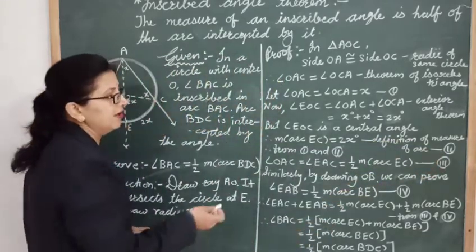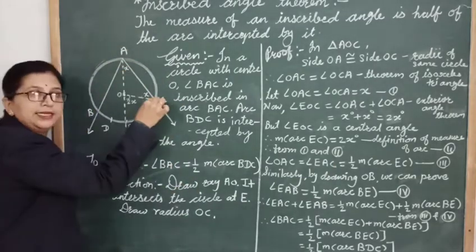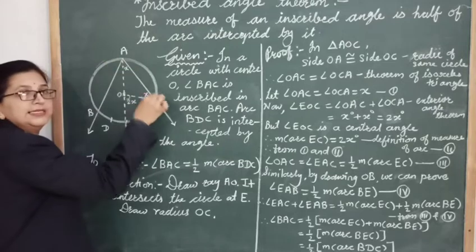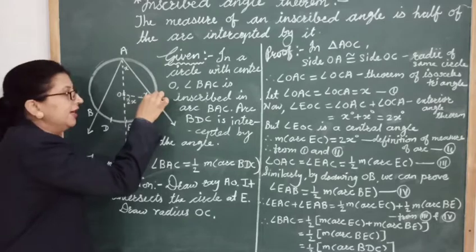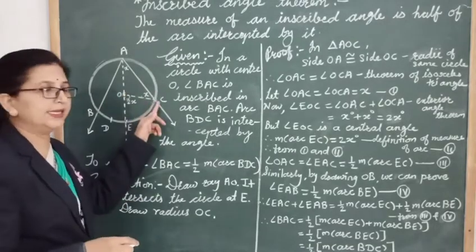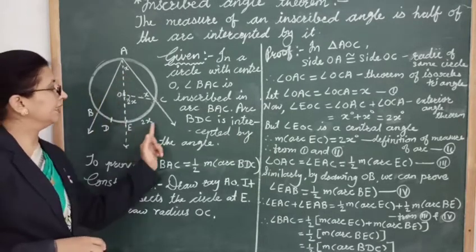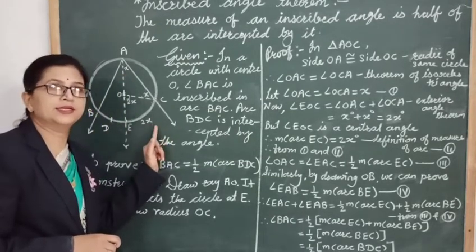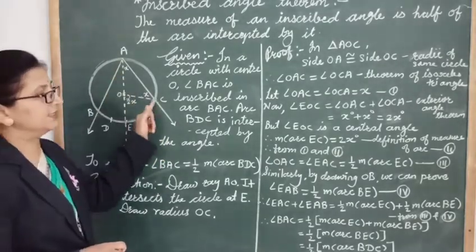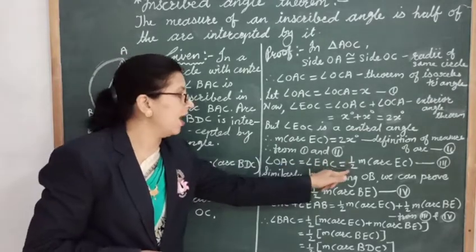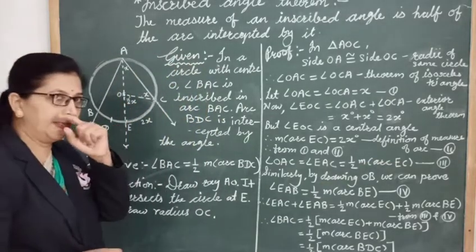Now from first and second, this angle OAC is nothing but angle EAC, right? So angle EAC is x degrees, and arc EC is 2x degrees, right? So here we can say that angle EAC is half of the measure of arc EC. Give that as third, right?